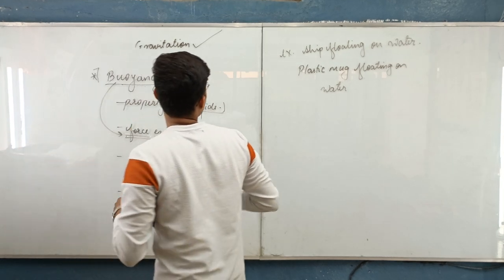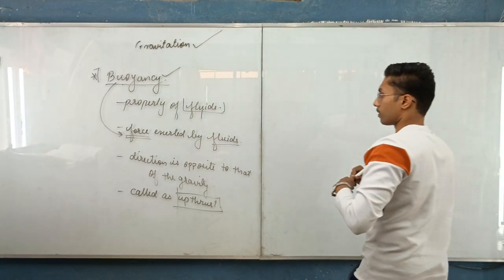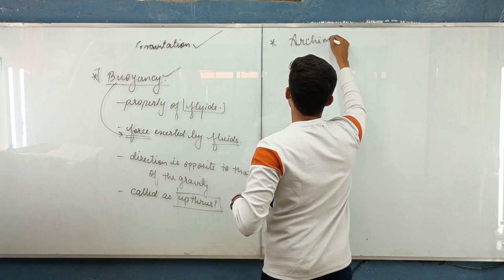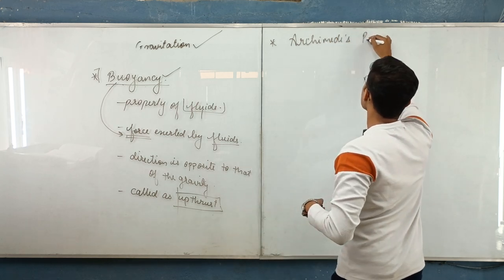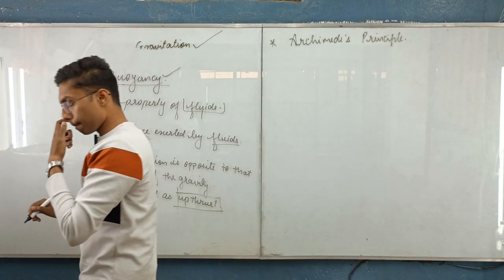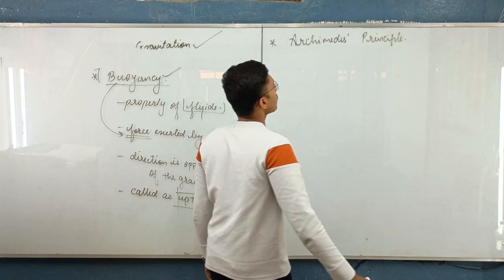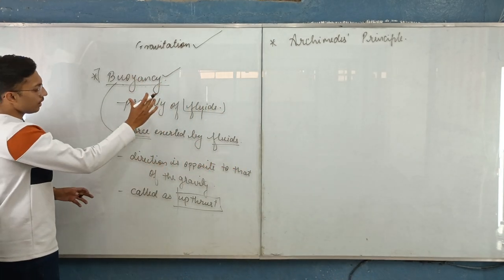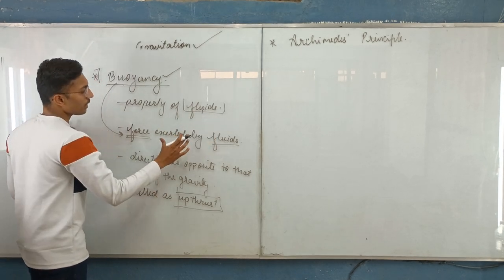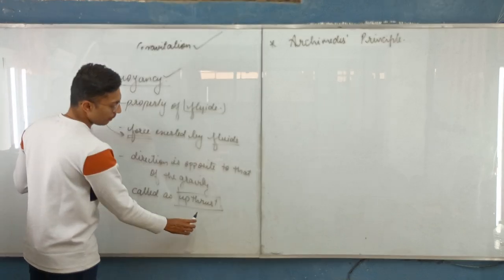Now up next we have the Archimedes principle. Till now we have learned that there is a force which is exerted by the fluids whenever an object is placed into the fluid, and which acts in the opposite direction of the gravity, and it is also called the upthrust.